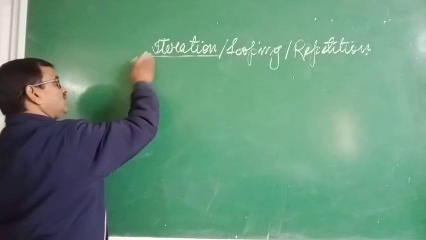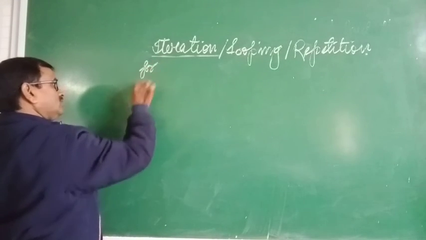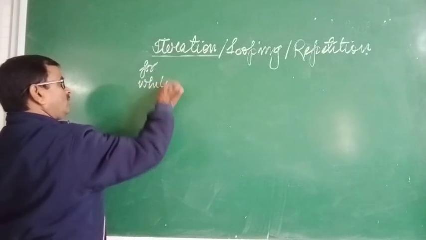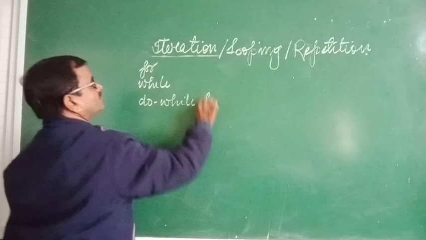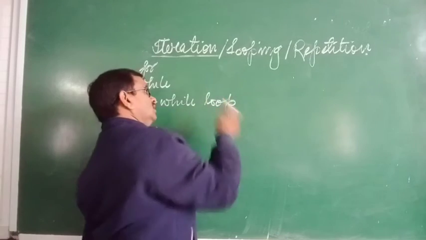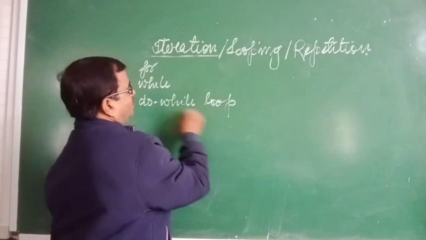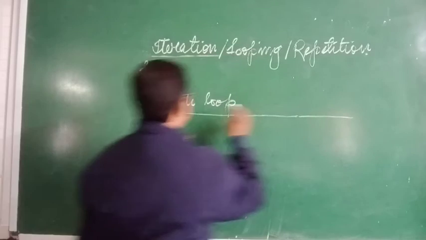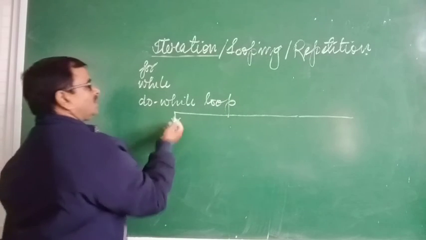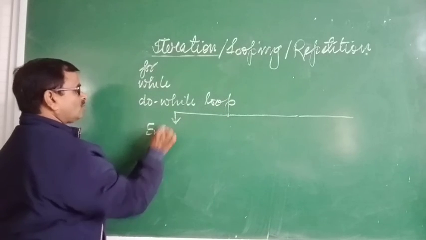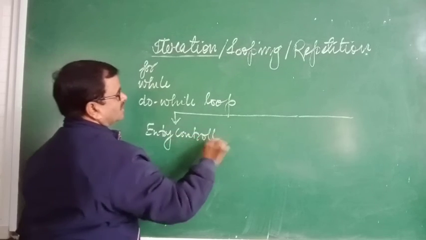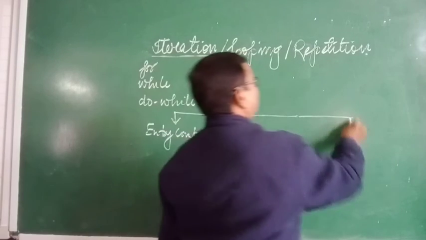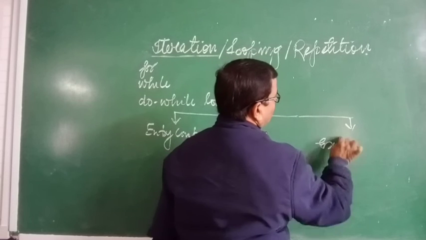It contains the for loop, while loop, and do while loop. Basically, the iteration types of statements are divided into two types. Number one is the entry control loop, and number two is the exit control loop.